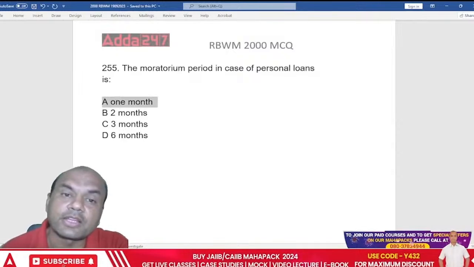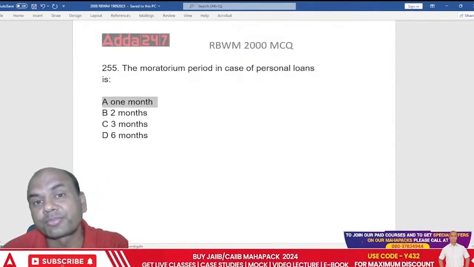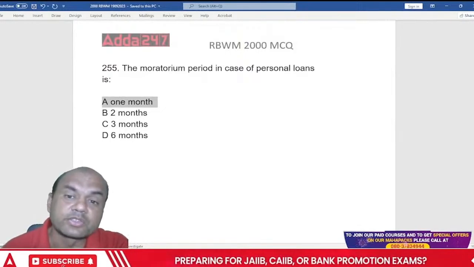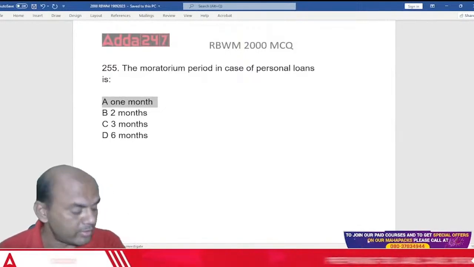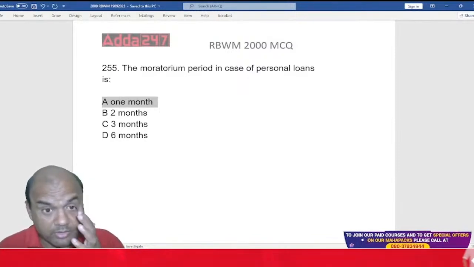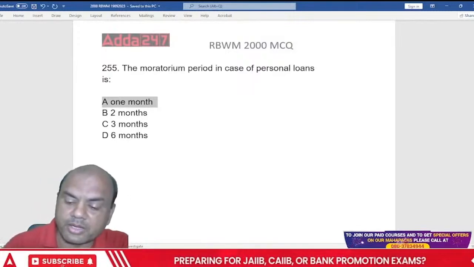Why? Because after the disbursement, it takes 1 month for the borrower to pay the EMI, isn't it? So that's why personal loans will have one month moratorium period. Okay, got it? 1 month moratorium period.